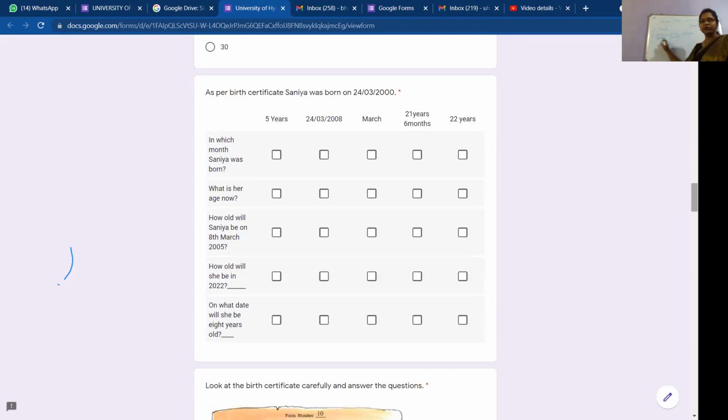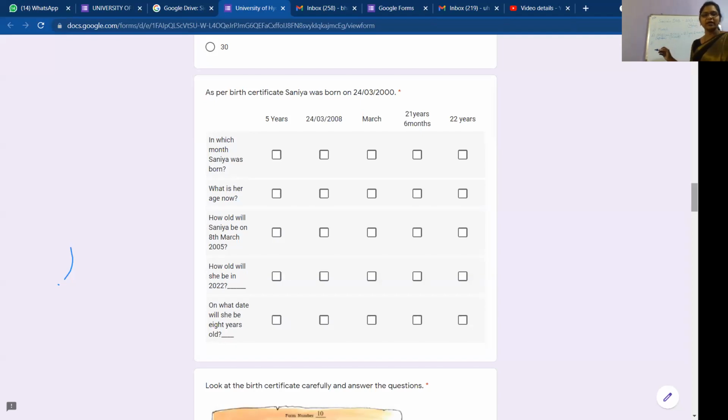But there is a difference in months also. By March 2021, she will be 21 years. But up to September, after March: April, May, June, July, August, and September. So it is 21 years, 6 months old. What is her age now? 21 years, 6 months. Okay, next question.